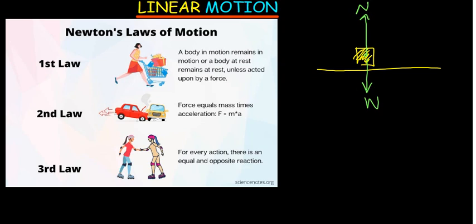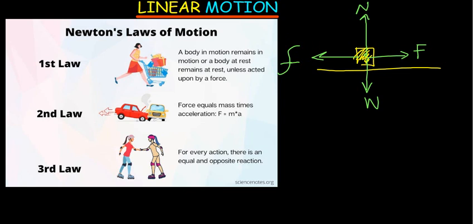And then imagine you are applying a force that is called the applied force, like you are trying to push this box but it's not moving. That means that there is a force of friction in this direction that is preventing the box from moving, and these two forces are equal. That's why the box is not moving.